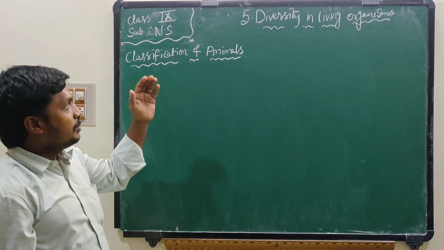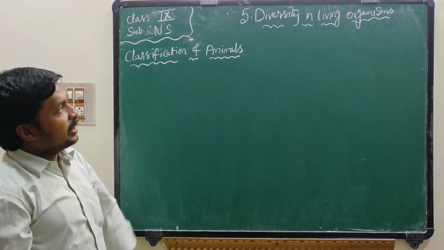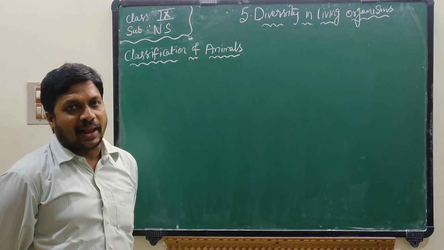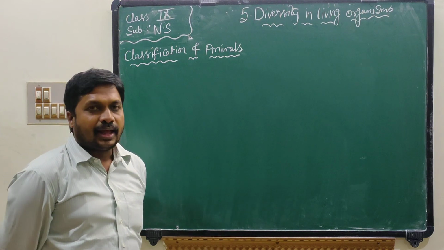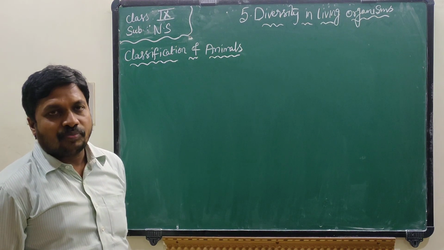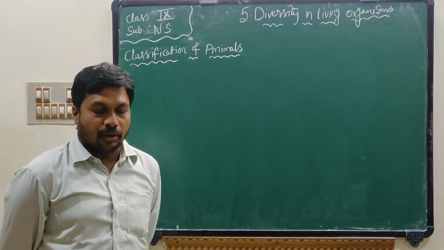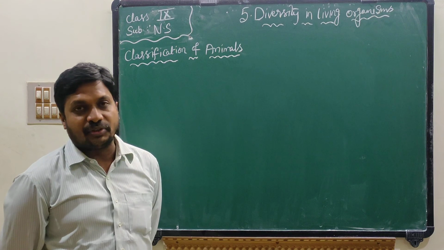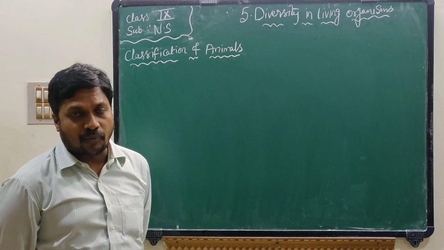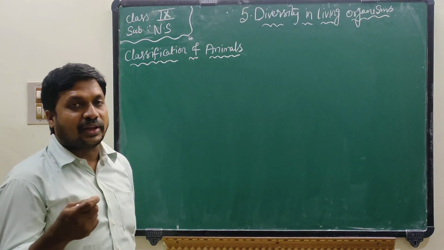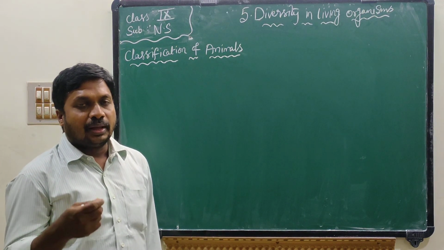In the previous class, fifth lesson, diversity in living organisms, I explained about kingdom Plantae. Once again, I repeat: plants are autotrophic, multicellular organisms which can prepare their own food in the process of photosynthesis. And I also explained about the classification of the plant kingdom.